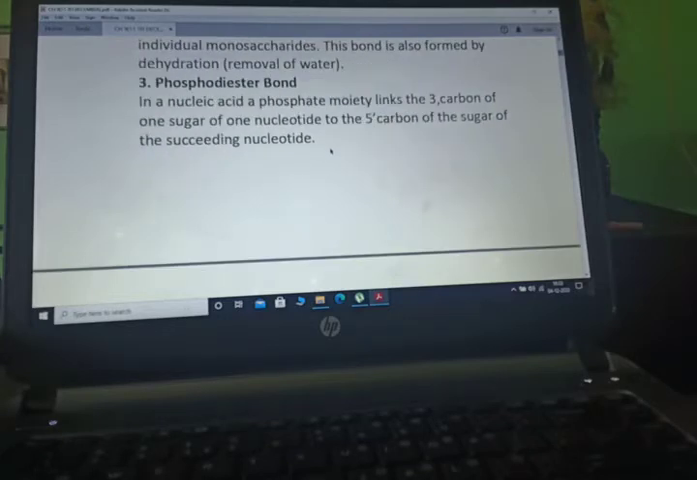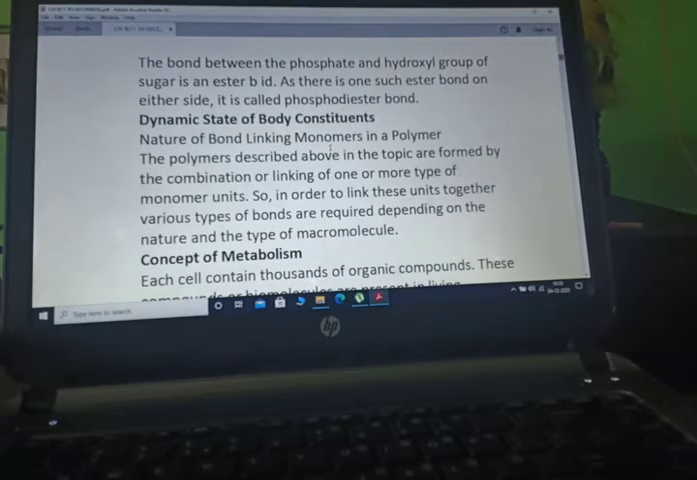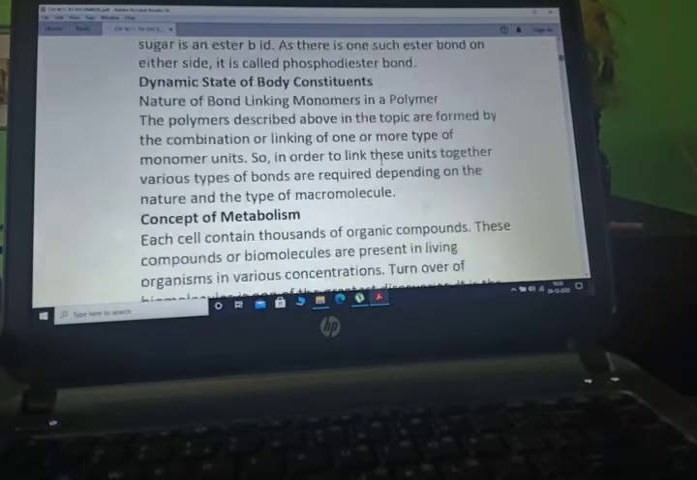Phosphodiester bond. In a nucleic acid, a phosphate moiety links the 3rd carbon of the sugar of one nucleotide to the 5th carbon of the sugar of the succeeding nucleotide. The bond between the phosphate and hydroxyl group of sugar is an ester bond. As there is one such ester bond on either side, it is called phosphodiester bond.